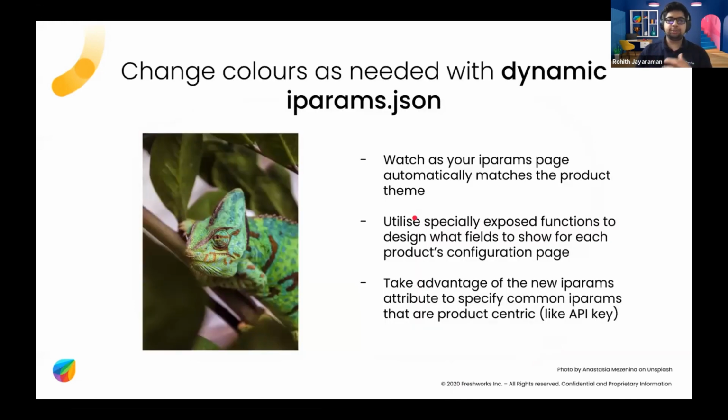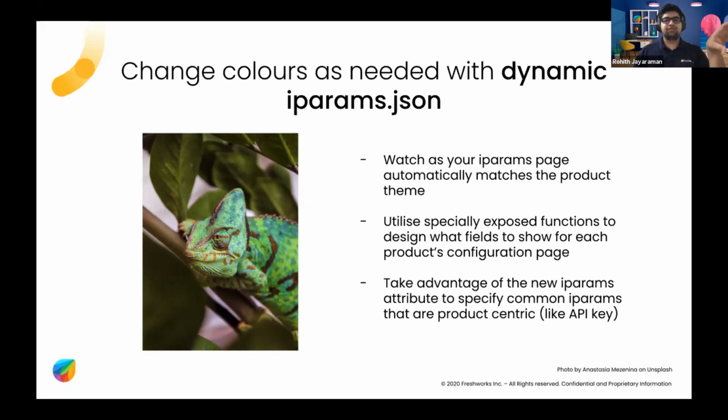Now, the second feature is that you can leverage the dynamic iparams.json. Why I say dynamic and put it in bold is that you only need to define the structure. You need to say, I want these fields here and I want them to say this. And you don't need to worry too much about the styling, because you just need to make vanilla ice cream, and then we will worry about putting chocolate sprinkles or any other topping based on whatever needs to be shown to the user.